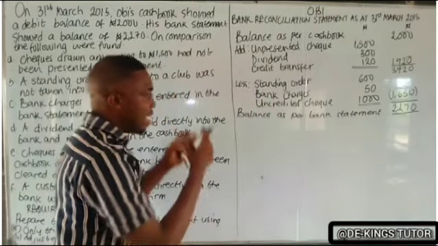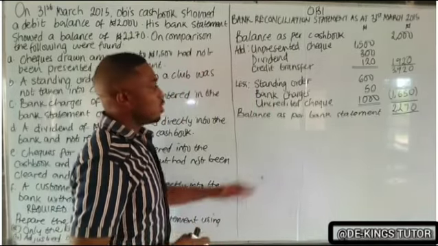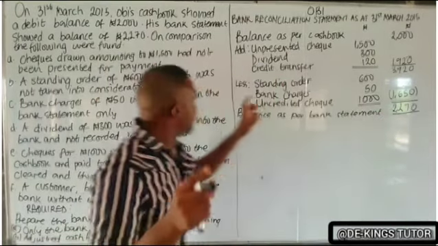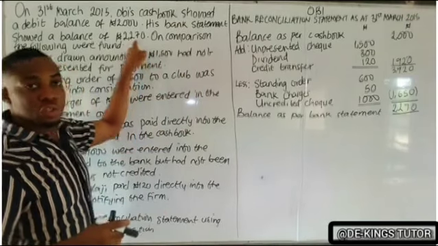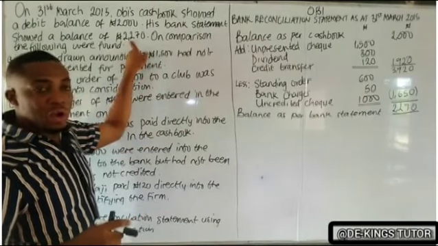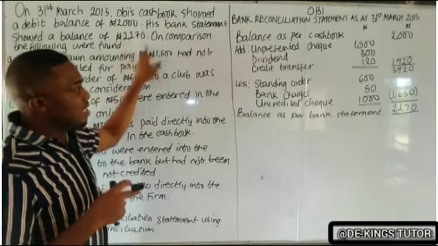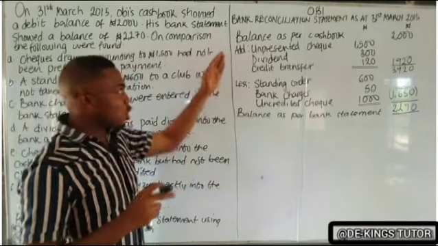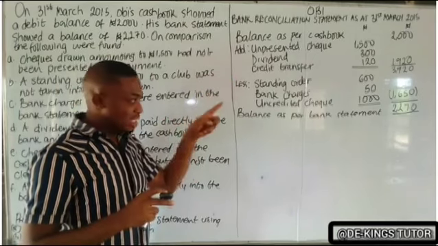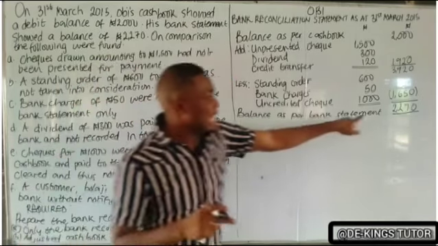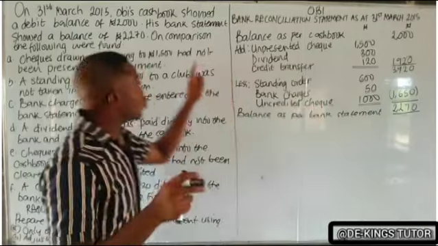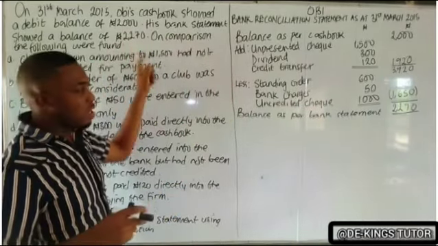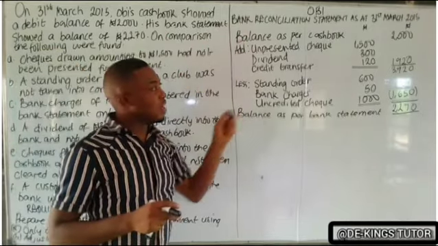Balance as per what? Bank statement. Okay? So whenever you get to this point, check that what you have here is the same as what was given in the question. It shows that we are correct. The cash book and the bank statement were supposed to have the same balance, but because of these reasons given, they don't. So your final answer should be the same as the bank statement balance given in the question. Okay, so that's the first method, preparation of only bank reconciliation.